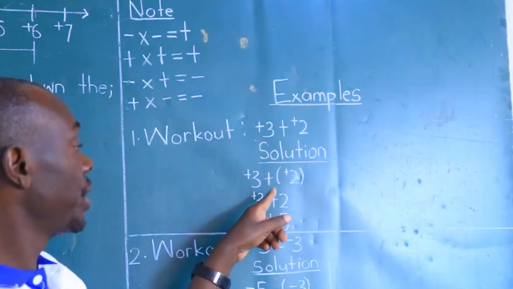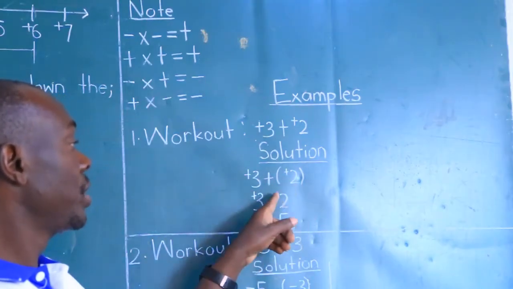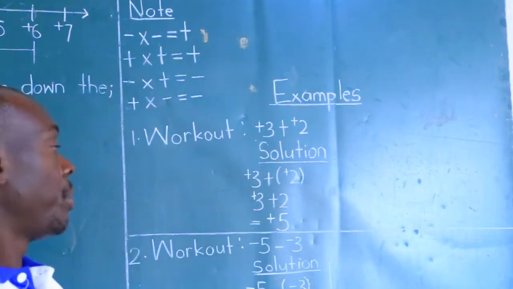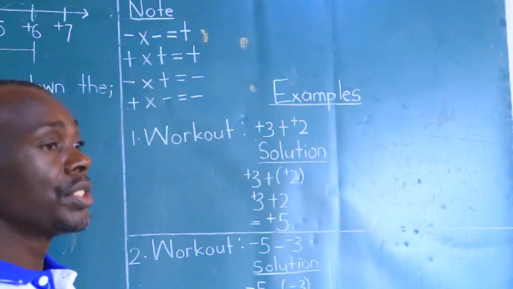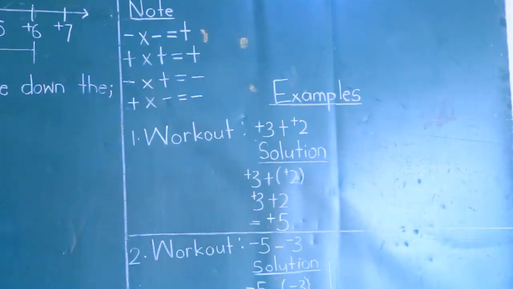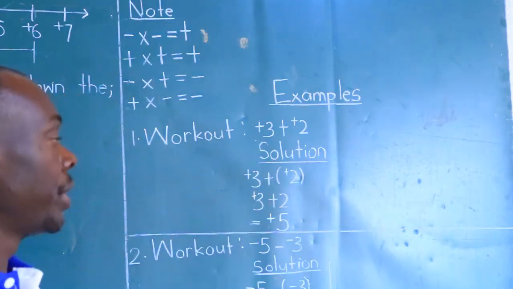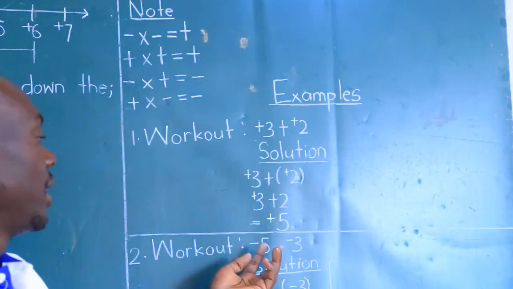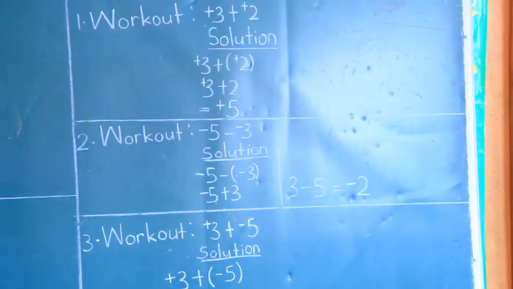So I've got positive 3 plus 2. So by putting this in brackets, it means positive times a positive. Positive times a positive, you get a positive. So positive 3 plus 2 is the same as 3 plus 2, which is a 5, which is indeed also a positive integer. So 3 plus 2, both are positives, they bring a positive integer. That is a 5.